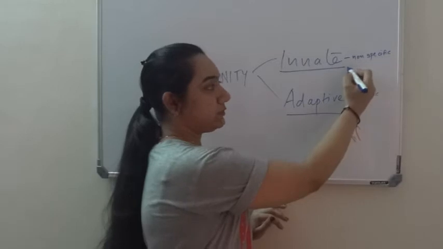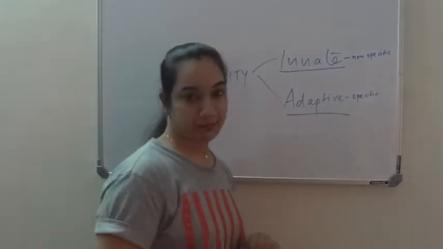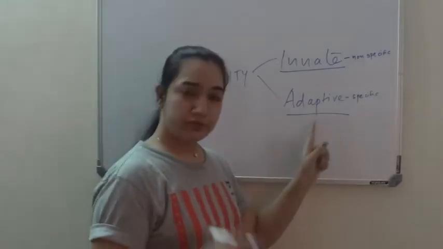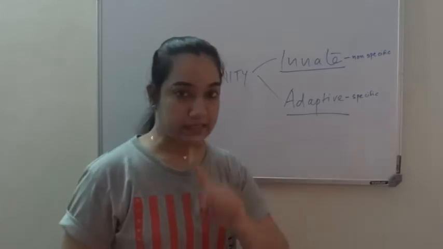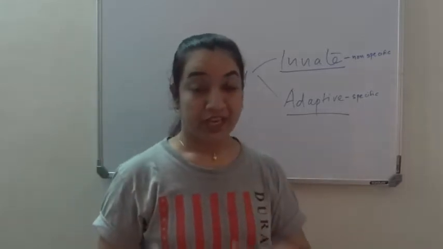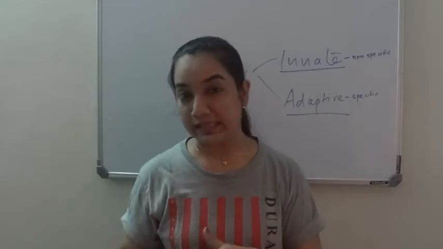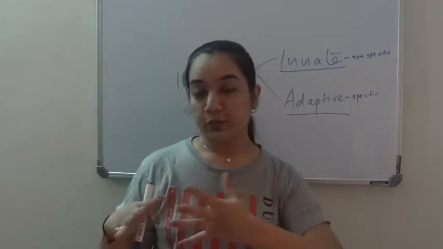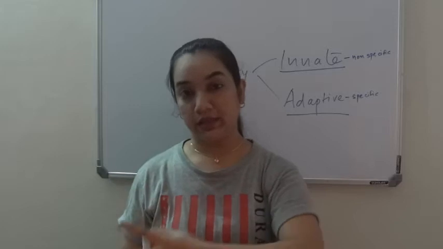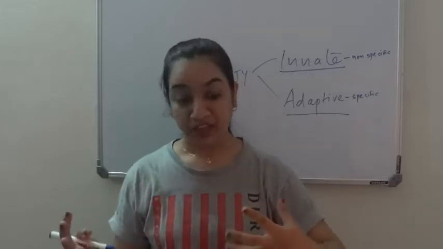So this develops faster, adaptive takes time to develop. But the beautiful part of adaptive immunity is once it encounters any antigen, it will have the memory for that particular antigen in the form of memory cells. And because of which, when the same antigen enters for the second time, that response is faster and also stronger.